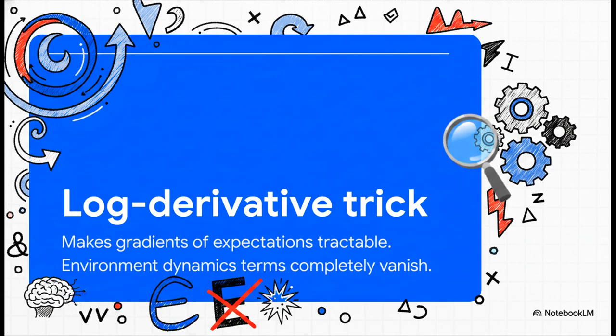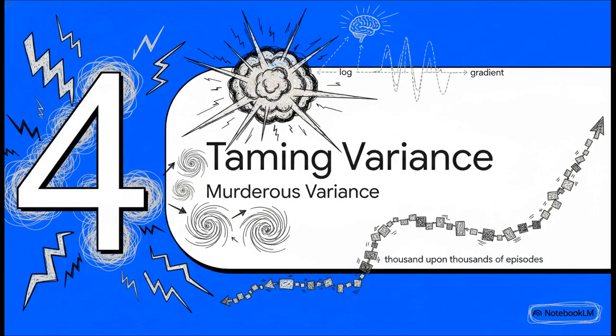It is mathematically beautiful. Section 4. Taming murderous variance. So despite its theoretical beauty, vanilla reinforce has a pretty fatal real-world flaw.